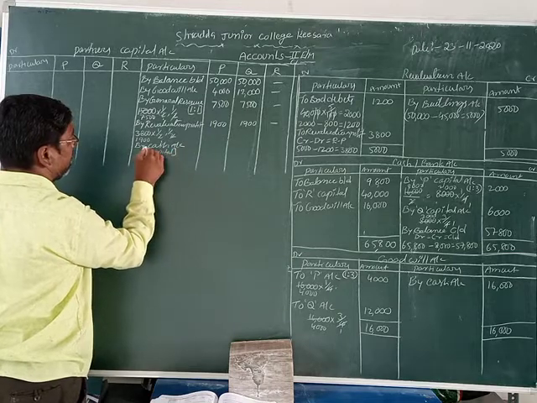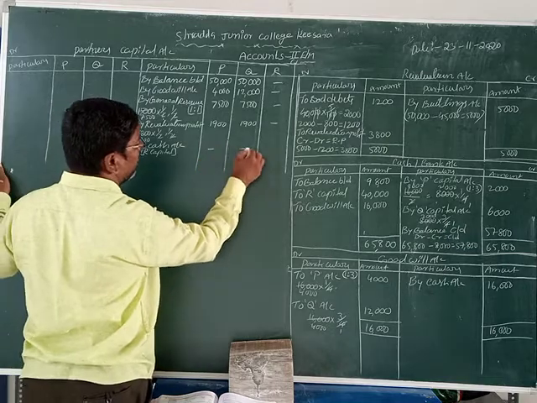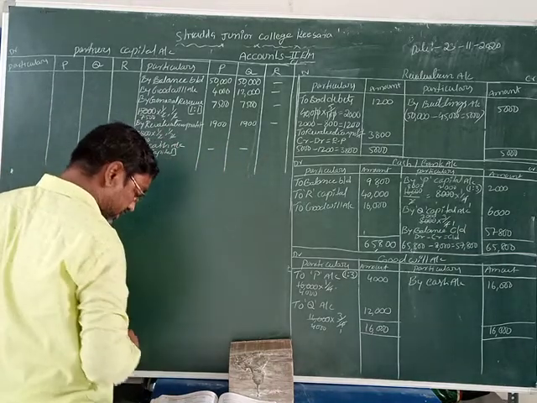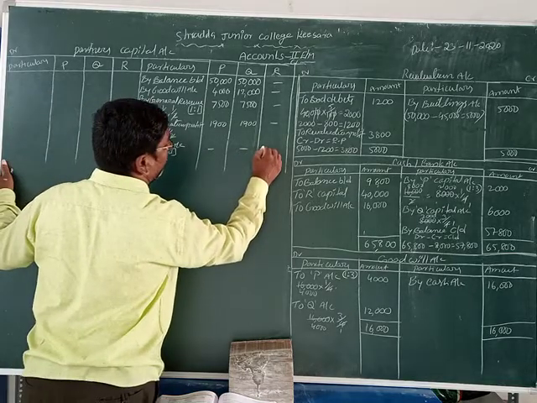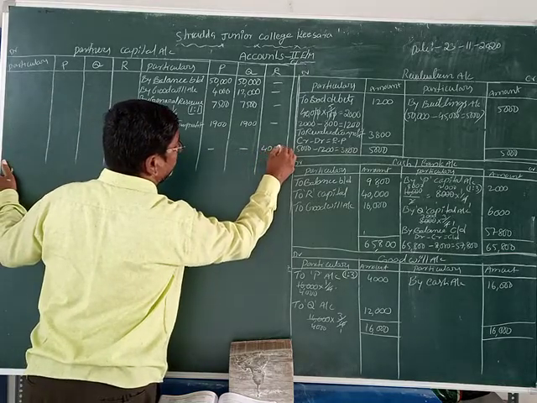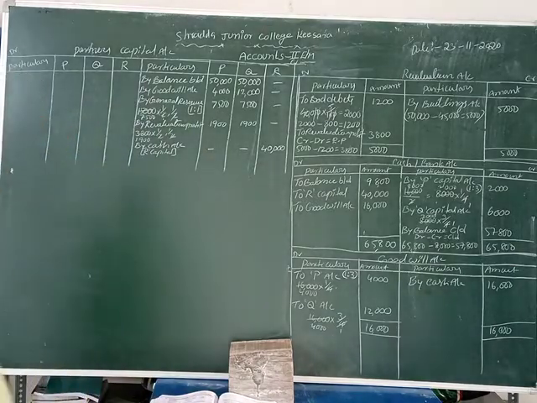It is R's capital. What is the amount R brings? R brings 40,000 rupees as capital. Okay, now this is the partners' capital account credit side.